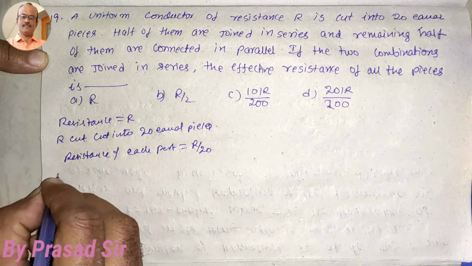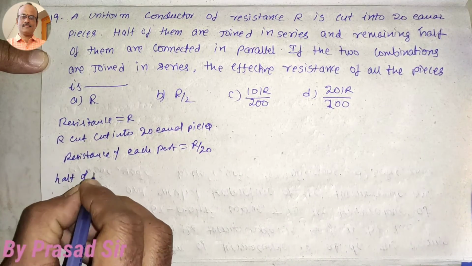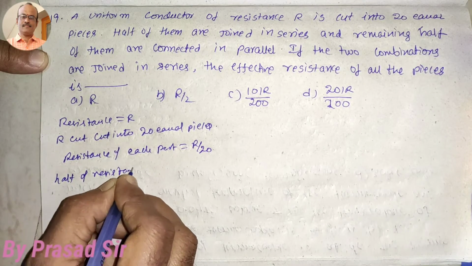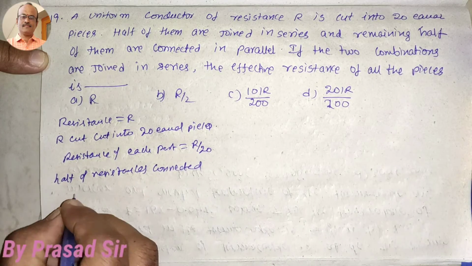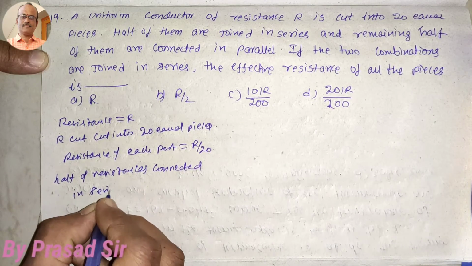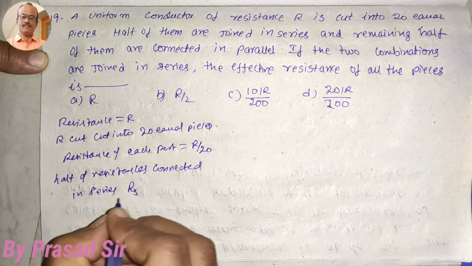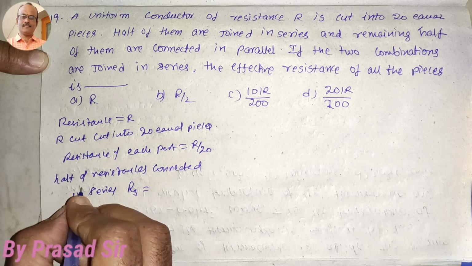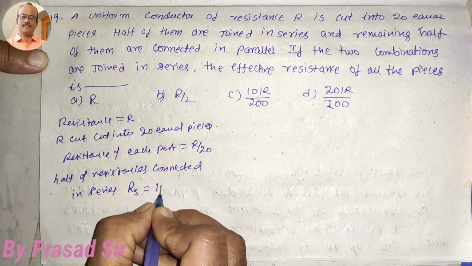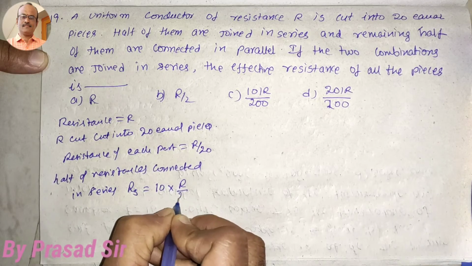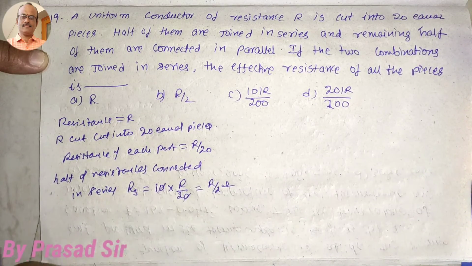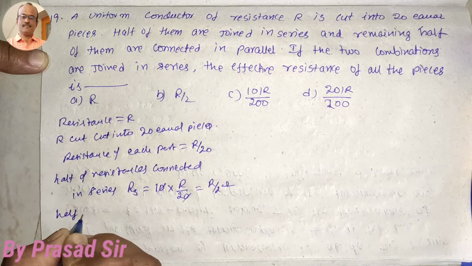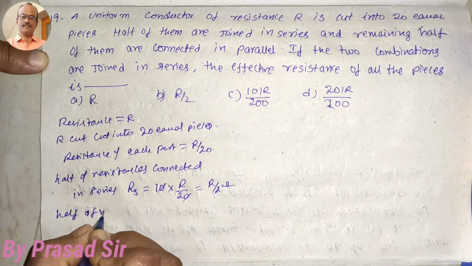So first, half of the resistances connected in series. Half means how much here? 20 parts means half is nothing but 10 into R by 20. That is R by 2 ohms. The zeros cancel.